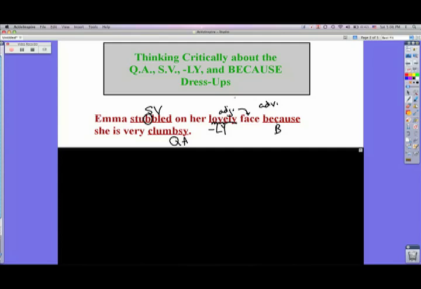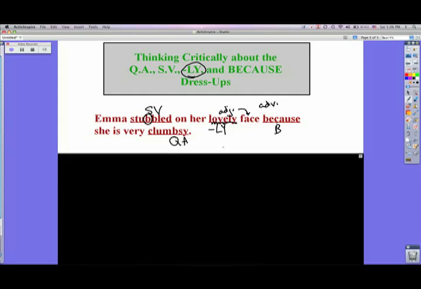In the song that we sing, the Rock and the Standard song, we sing most ly words are adverbs. There's a lot of ly words that are not. Lovely is one of them. Family is not an adverb. And many others that I can't think of right now. But you got to make sure that your ly word is describing an adjective, that it's describing a verb, or it's describing another adverb. If it's describing a noun, or if it is a noun, then it's not the type of ly word we want to use as our dress-up. This is a pretty good job on that sentence.